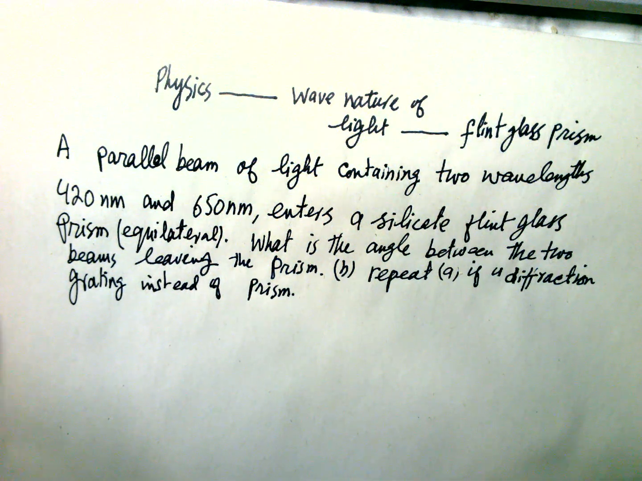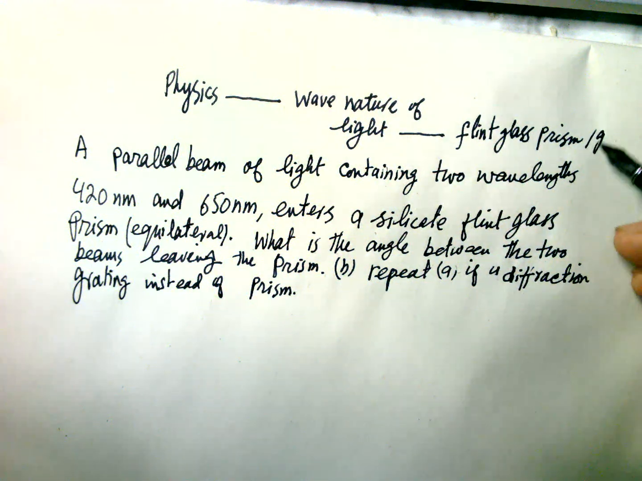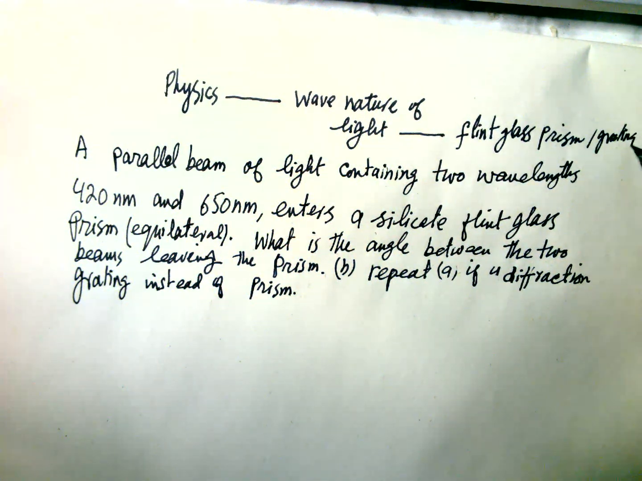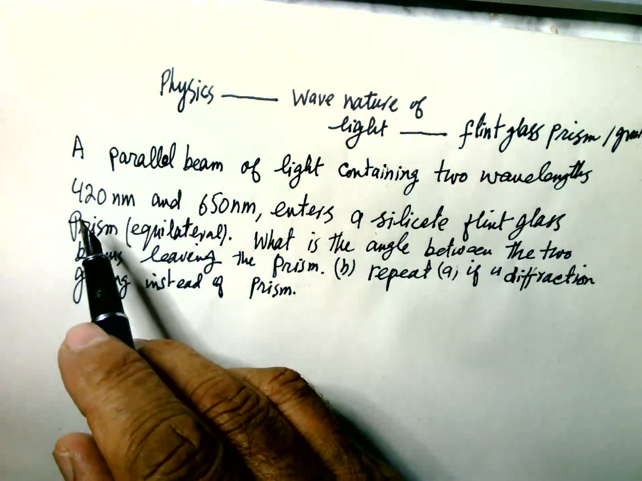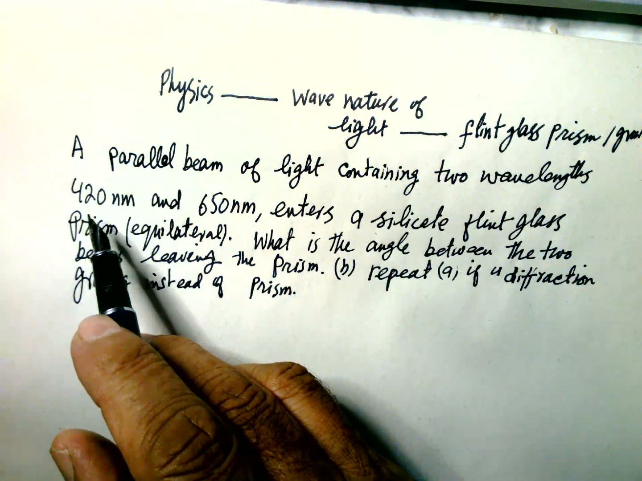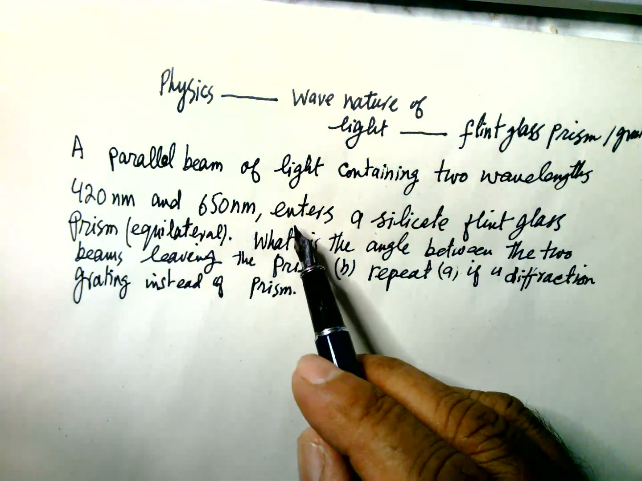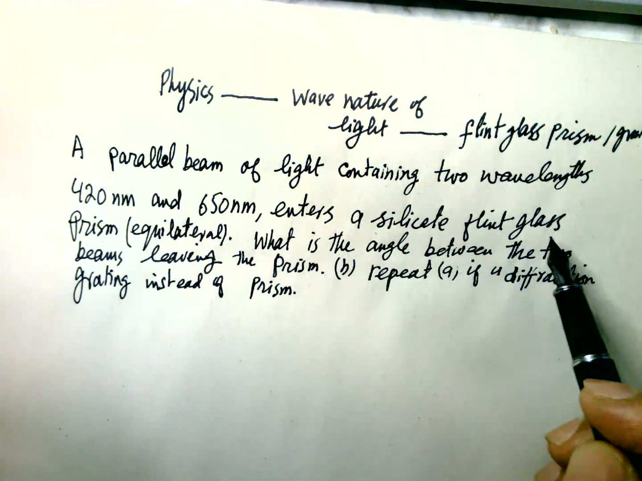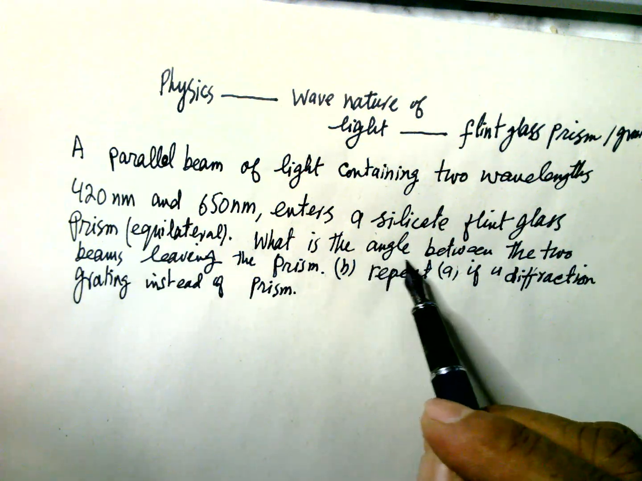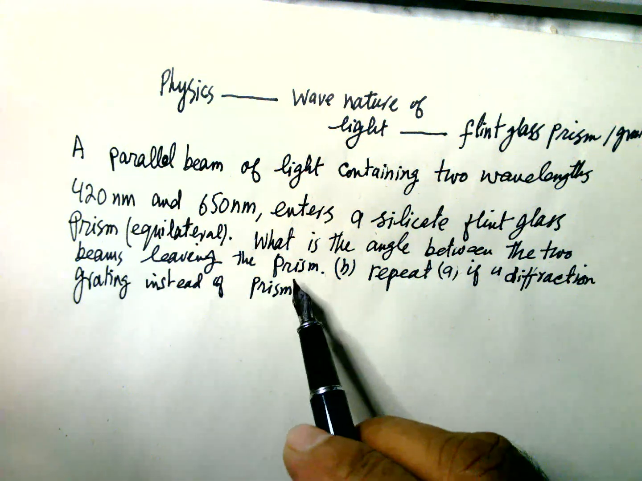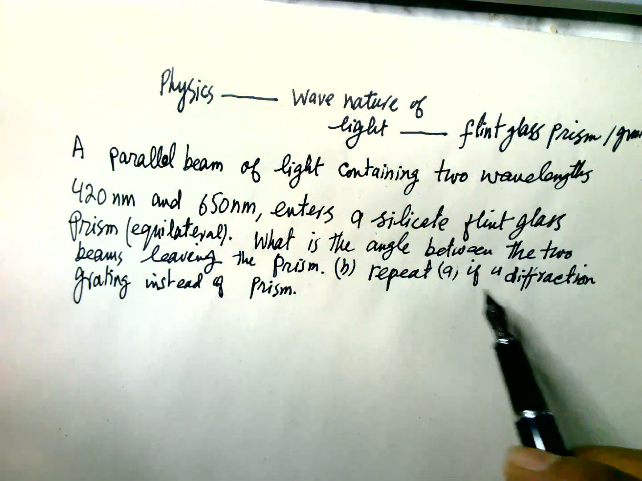Hello, physics, wave nature of light, flint glass prism and grating. The question: a parallel beam of light containing two wavelengths, 420 nanometer, which is blue, and 650, which is red, enters a silicate flint glass equilateral prism. What is the angle between the two beams leaving the prism? This is A. B is a repeat of A